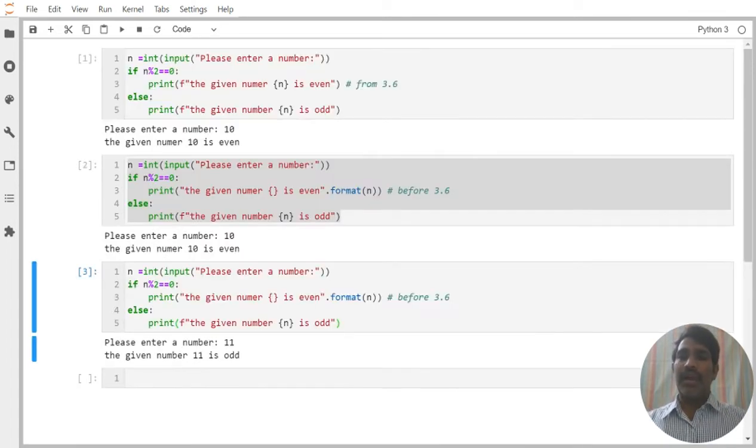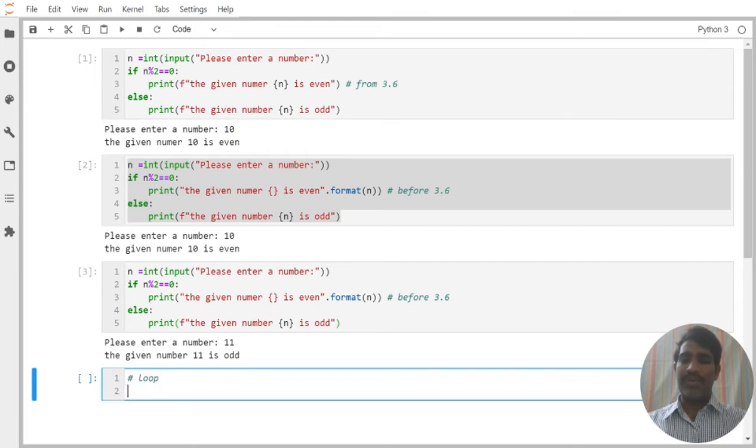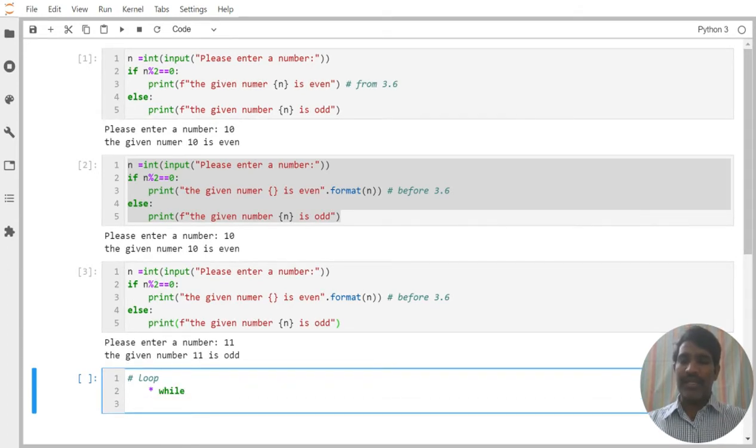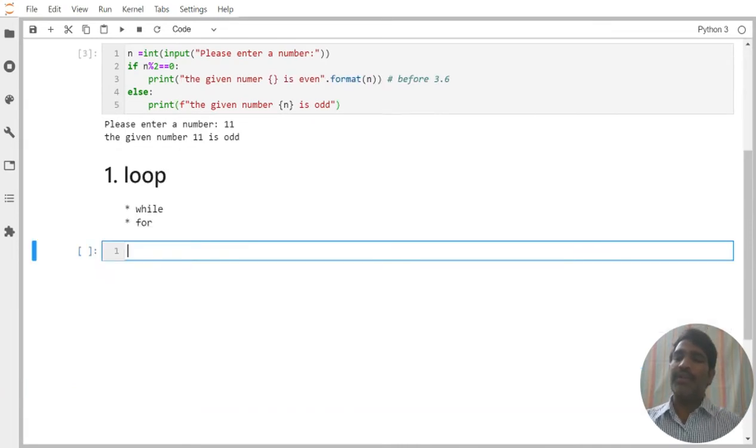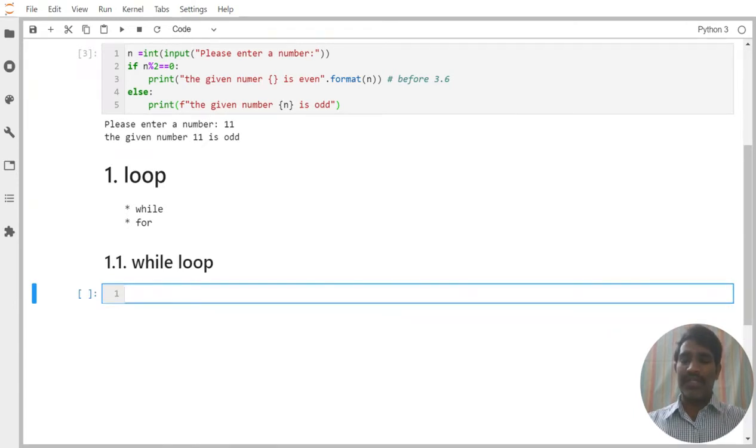Okay, now we are going for the loop called the while loop. In fact, only two types of loops are available in Python. Mainly we use one called the while loop and the second called the for loop. Only two loops are available, and of those we are concentrating on the while loop now. The syntax of the while loop looks something like this.